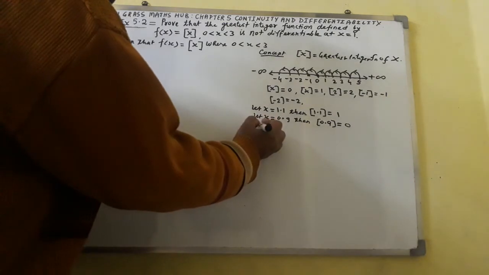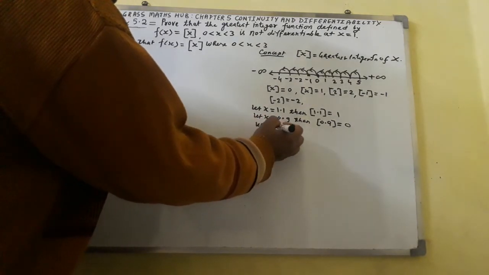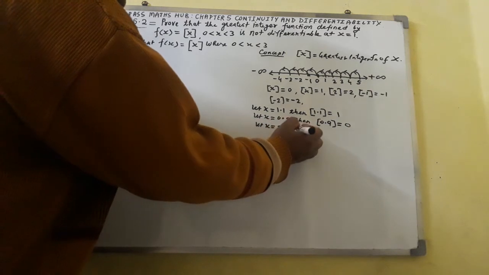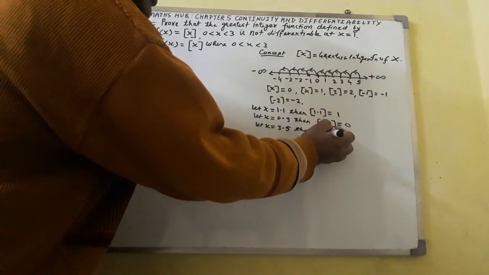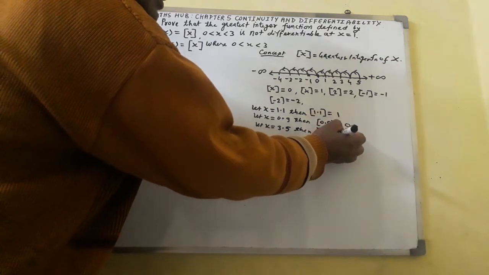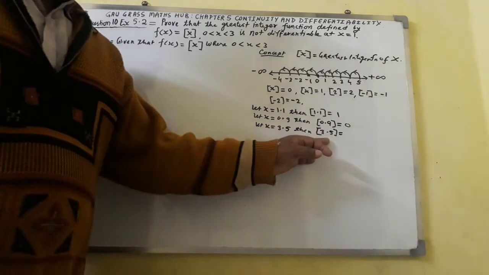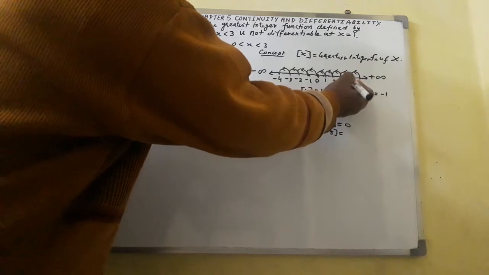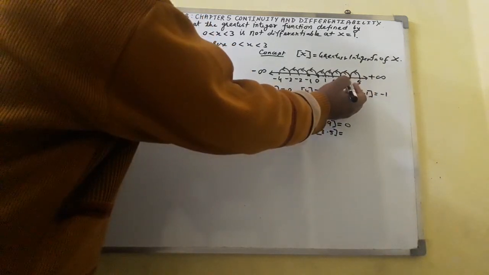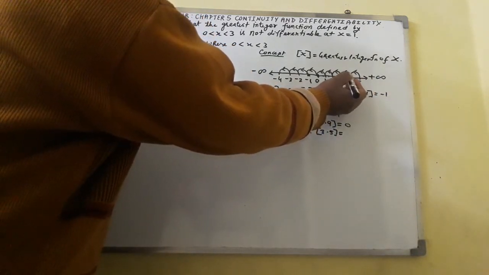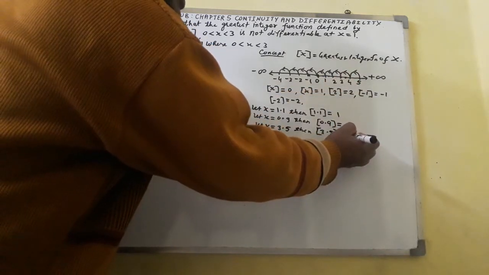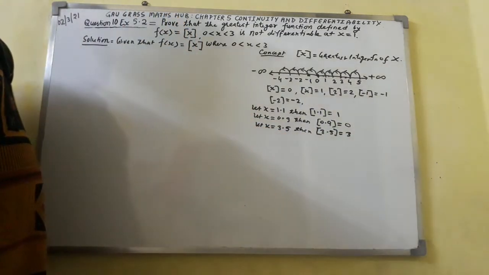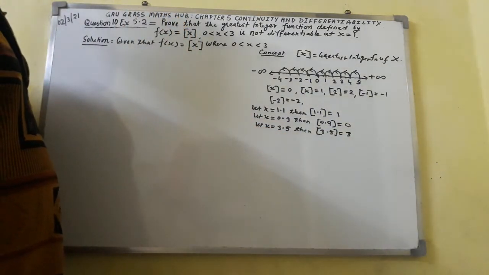If I take x equal to 3.5, then the greatest integer function of 3.5 will be marked on the number line. Somewhere 3.5 will lie at this place. Showing the arrow mark here, moving back to 3, the greatest integer function will be 3. This means that in the greatest integer function, no fractional part is allowed.